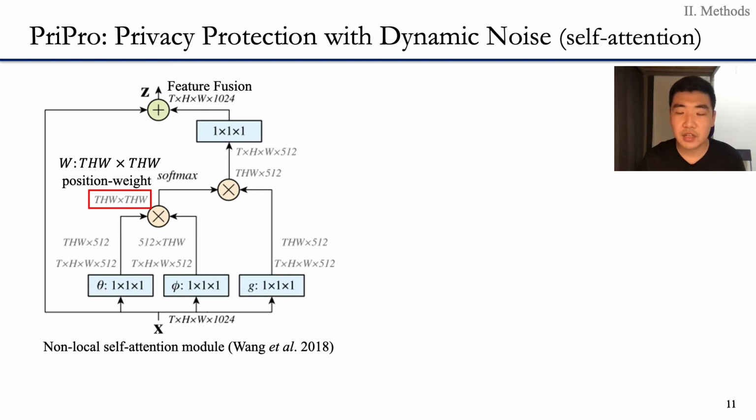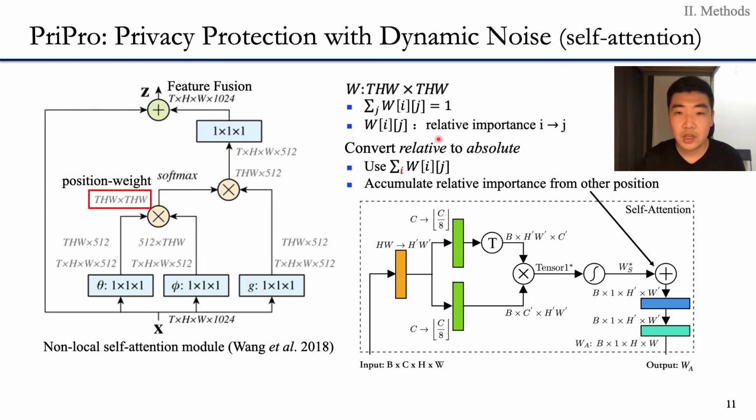The self-attention mechanism was first proposed by Wang et al. The key here is to learn a weight tensor indicating different importance from one position to another. Therefore, this importance is a relative importance from one position to another. However, in this paper, we propose to accumulate the relative importance along the first dimension of the tensor. In this way, we can convert the relative importance to absolute importance. Therefore, we can use the absolute importance as weight for each position to inject noise.